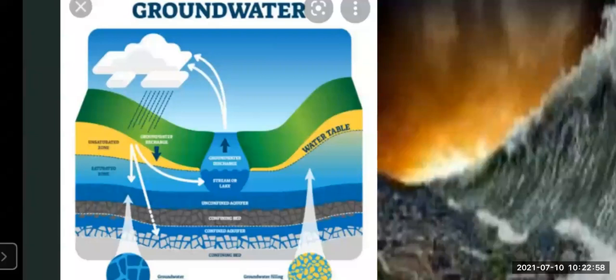Now, when this groundwater goes, springs are created and the wells get the water. Because of an earthquake, sometimes the groundwater changes its routes. For example, inside the well, there are springs of water. Those springs of water may change direction, and because of that, the wells may get dry. Or sometimes the wells may get more water because the groundwater has changed direction. So this is also an effect of the earthquake.